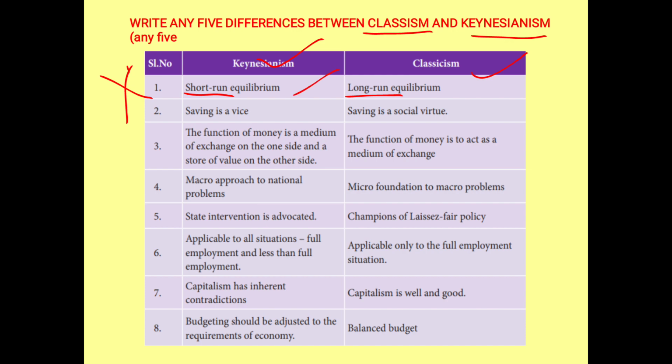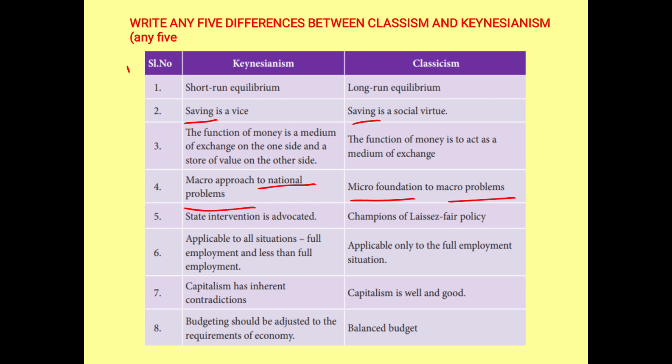Here it is given short run. This is long run equilibrium. So it's easy for you to remember. Okay, only one word changes over here. Next is saving is a vice. Saving is a social virtue. Then macro approach to national problems. This is micro approach to macro problem. State intervention is advocated. Laissez-faire policy. Non-interference of the government is called laissez-faire policy.